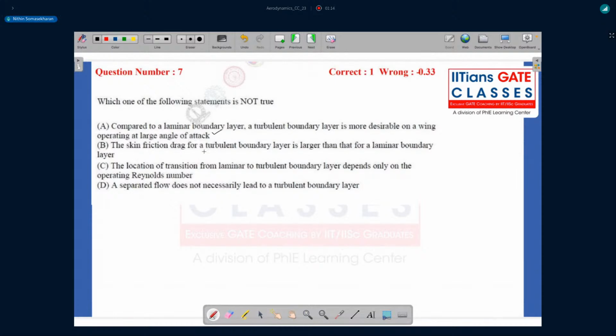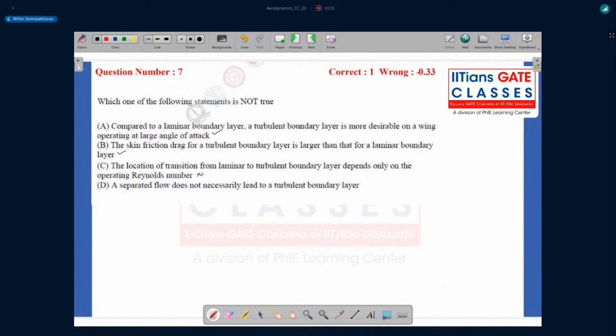Option B, the skin friction drag for a turbulent boundary layer is larger than for the laminar boundary layer. This is again true, right? Because the skin friction is higher because of the eddy viscosity for a turbulent boundary layer. And the only thing is that the turbulent boundary layer will remain attached for a longer distance than a laminar boundary layer. But the skin friction is definitely going to be higher. So this is true. The location of transition of laminar to turbulent boundary layer depends only on the operating Reynolds number. All right. So this is actually a false statement.